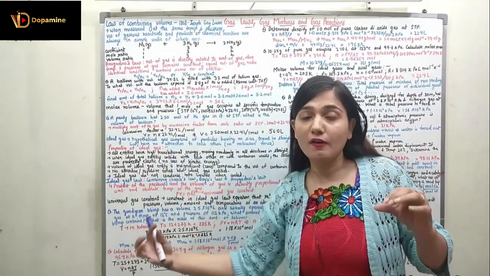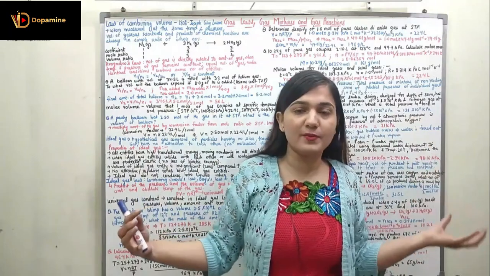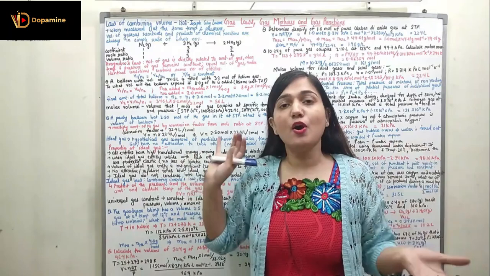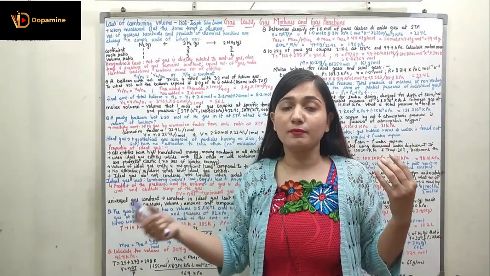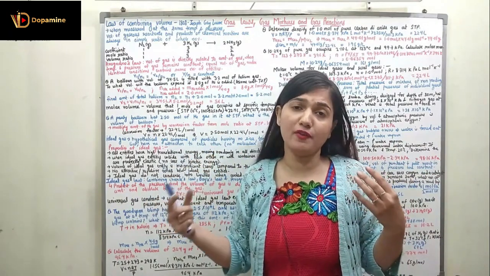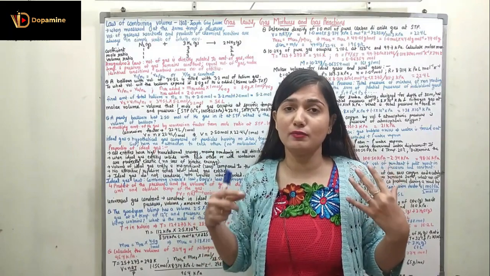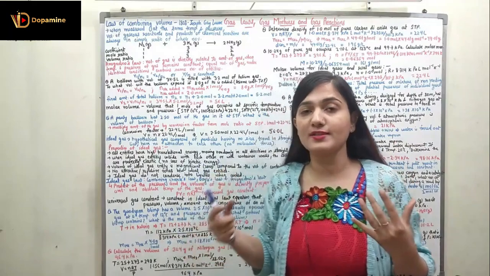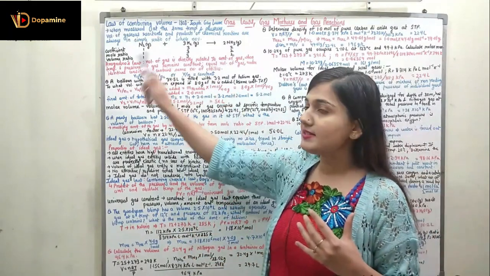When we have all of the reactants in gaseous form and all of the products in gaseous form, their ratio will always be a simple whole number ratio. So if one volume of hydrogen combines with one volume of chlorine to produce 2 volumes of HCl, you can see we have a simple whole number ratio. But this is not always true.